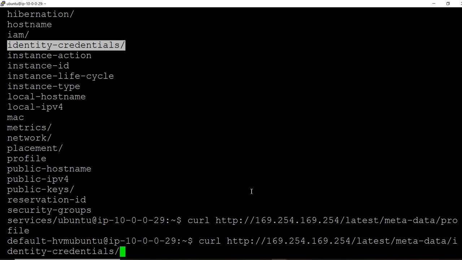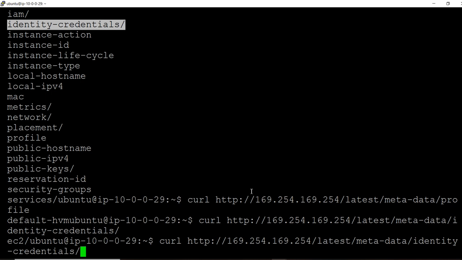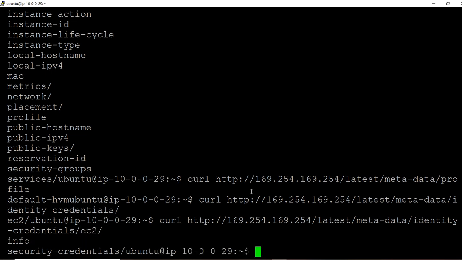Metadata, identity credentials. Under that one, again we have EC2. Okay, under that one again we have info and security credentials.